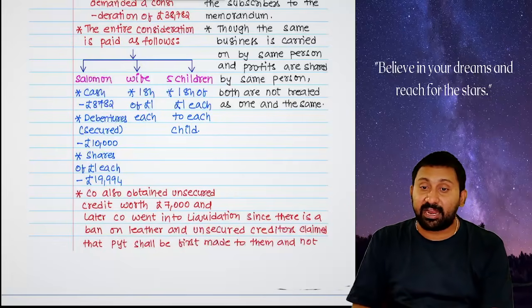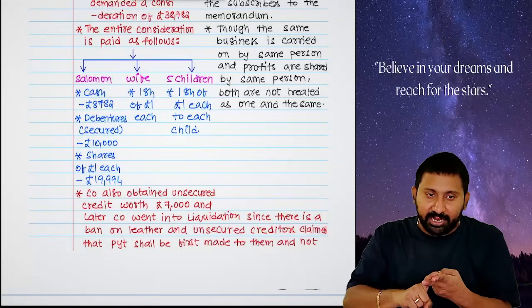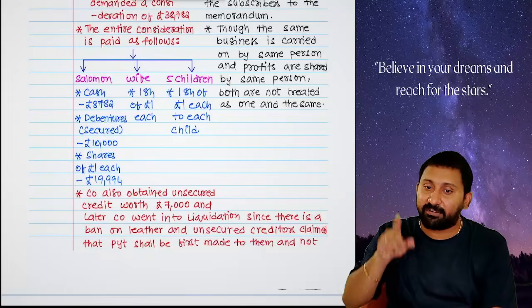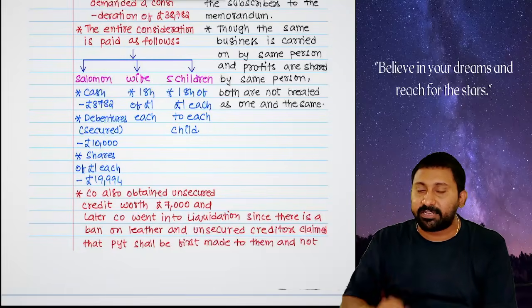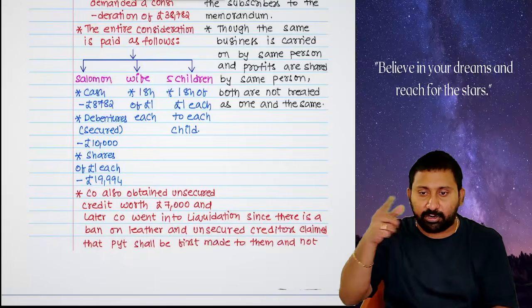And then he said that when they issue shares, I have taken in cash, Salomon taken in debentures, and now he has to take in shares because in a company 7 members are required at that time. So 7 members, Salomon is 1. His family members are 7 totally. Salomon, wife and 5 children, totally 7.